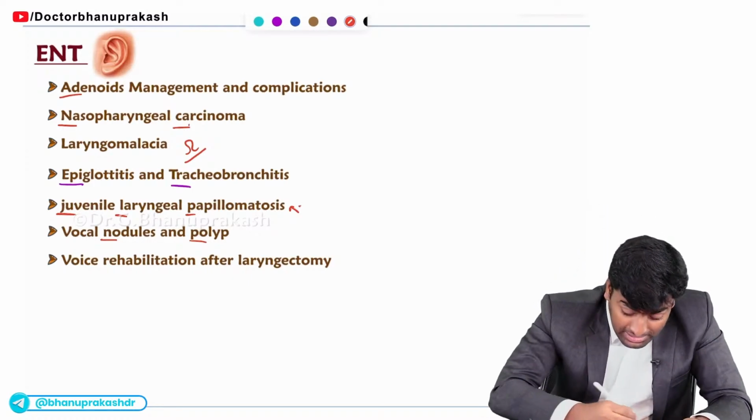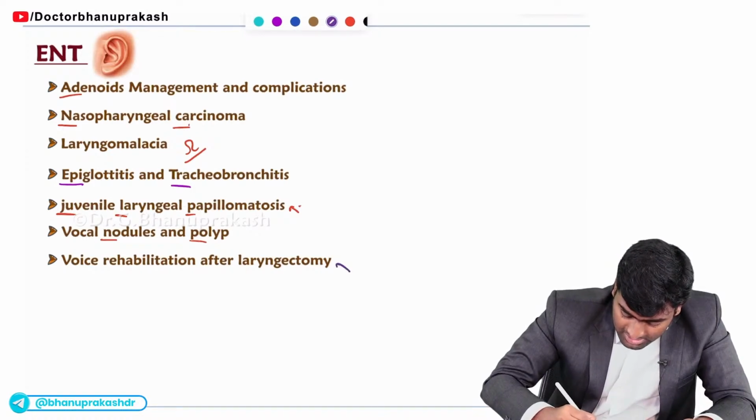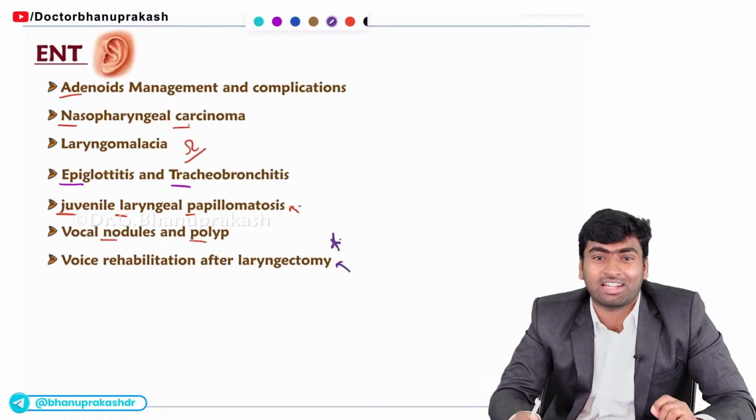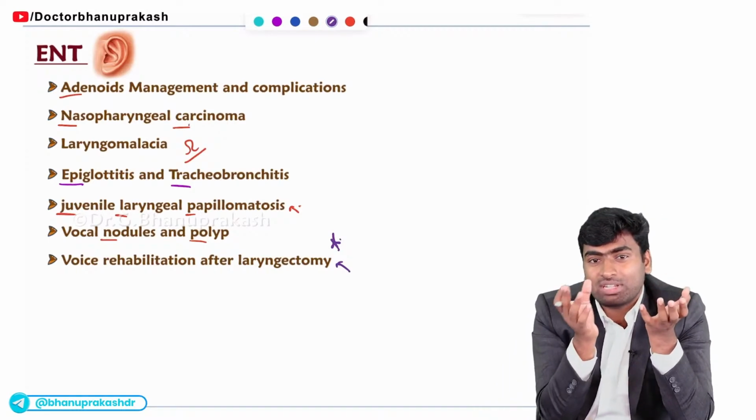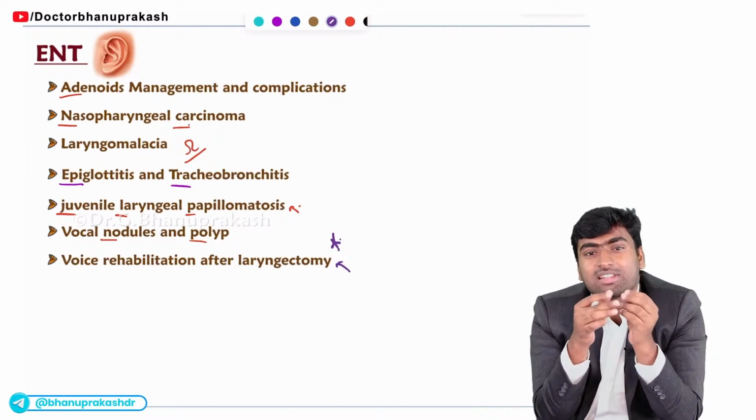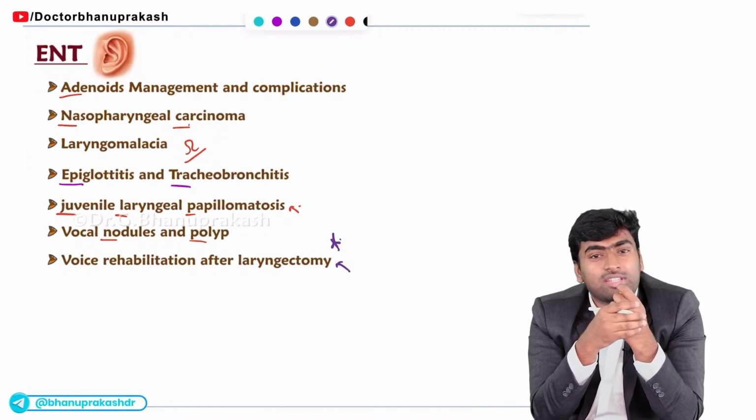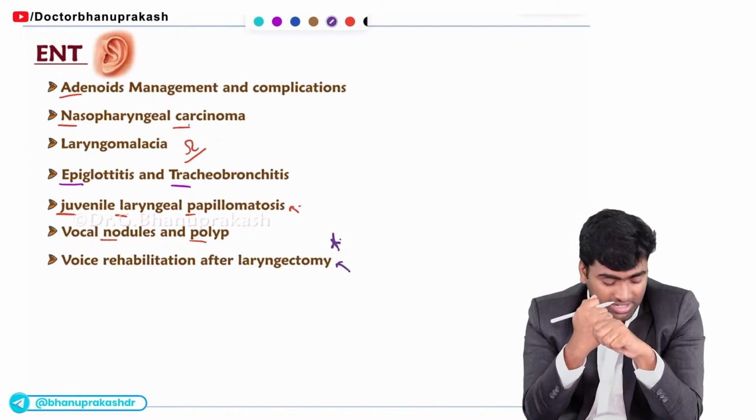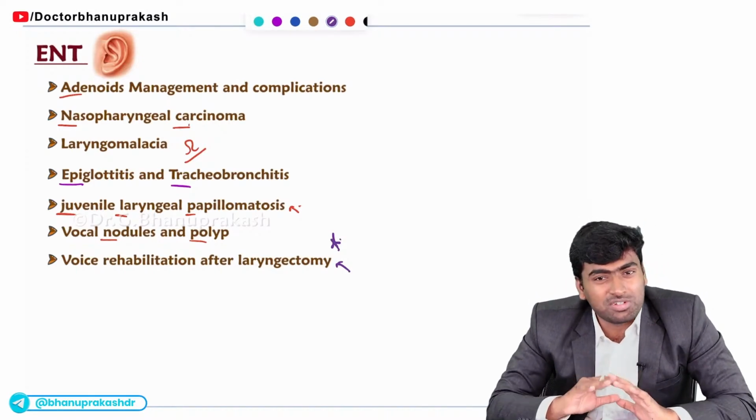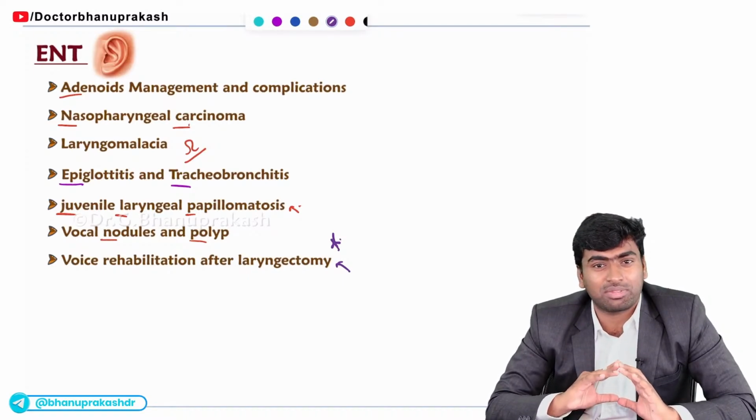Fine. And finally, this part. This is the most important part of ENT. Recently they are asking about this part. They will give rehabilitation instruments like the electrolarynx and esophageal voice devices, and they will ask which of the following devices this is. Fine. Just remember, these are the best known and most important topics from the ENT part.